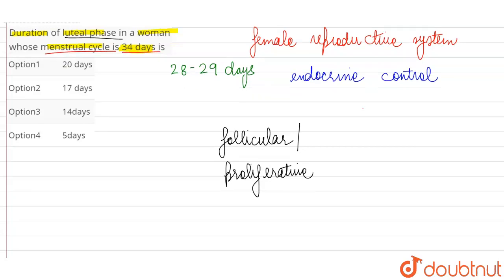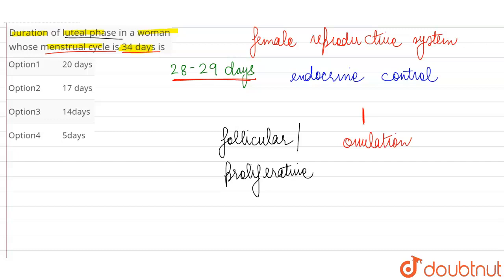Why? Because during the middle of the menstrual cycle, around the 14th day, if the menstrual cycle is of average duration, what is going to happen? Ovulation is going to occur. The mature egg has to be released from the follicle.